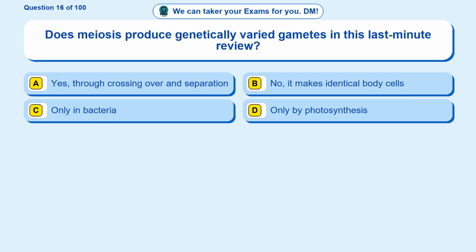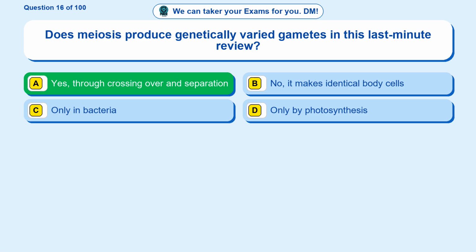Question 16. Does meiosis produce genetically varied gametes in this last-minute review? Option A. Yes, through crossing over and separation. Option B. No, it makes identical body cells. Option C. Only in bacteria. Option D. Only by photosynthesis.